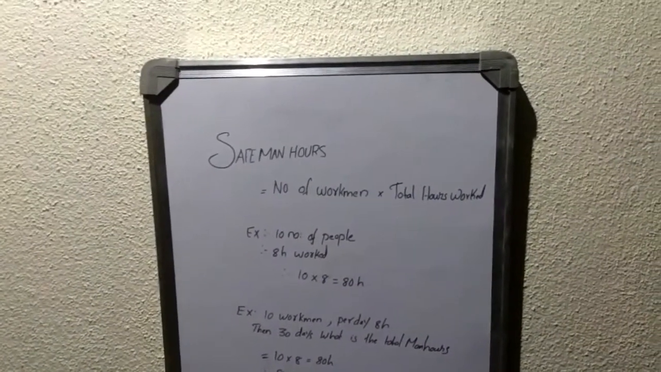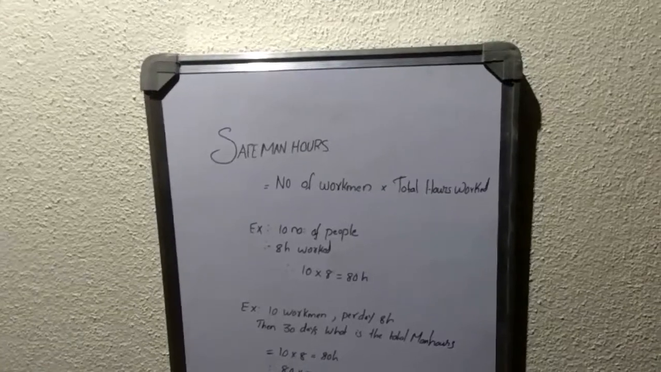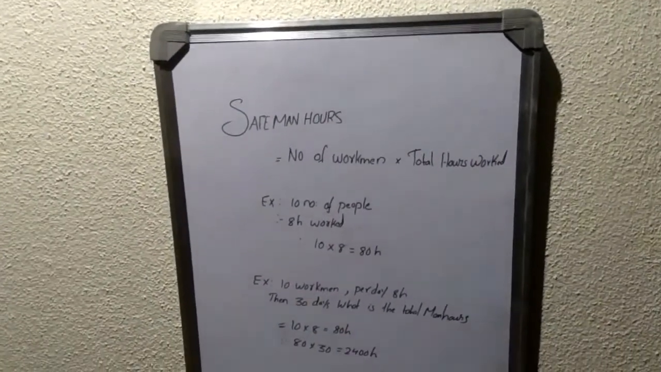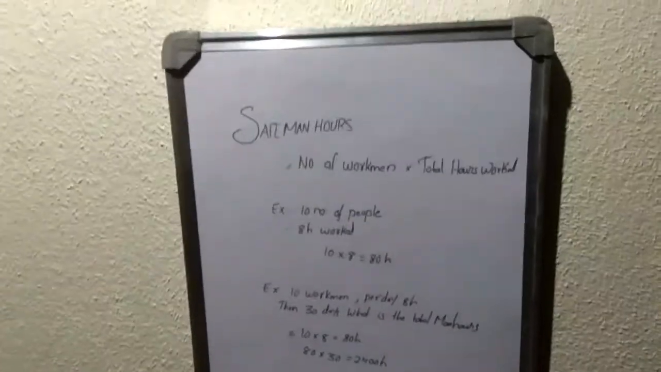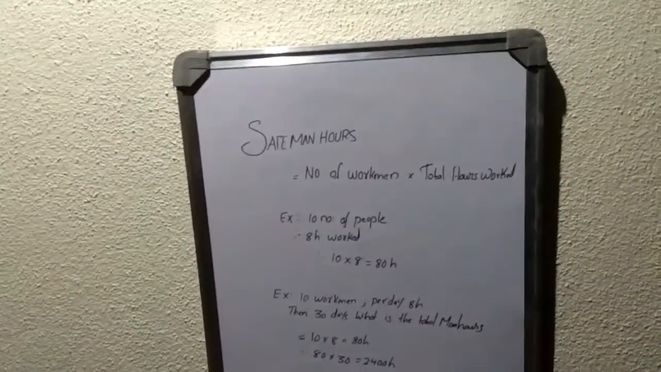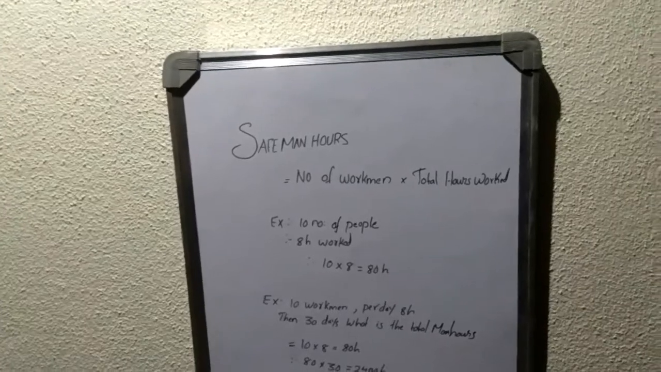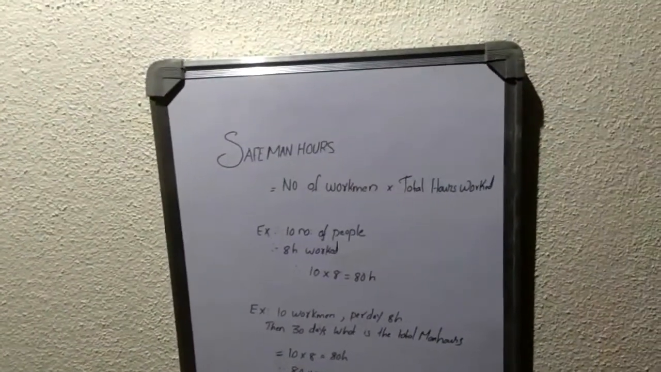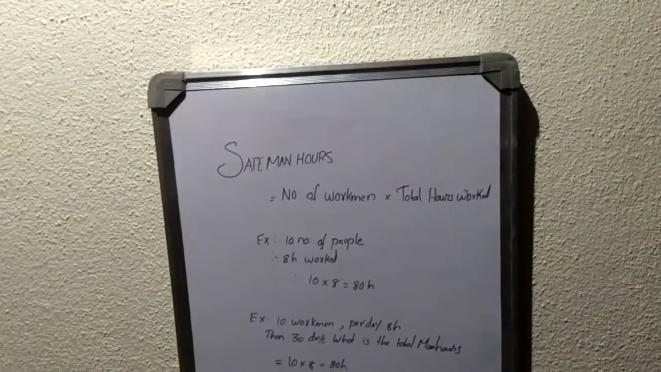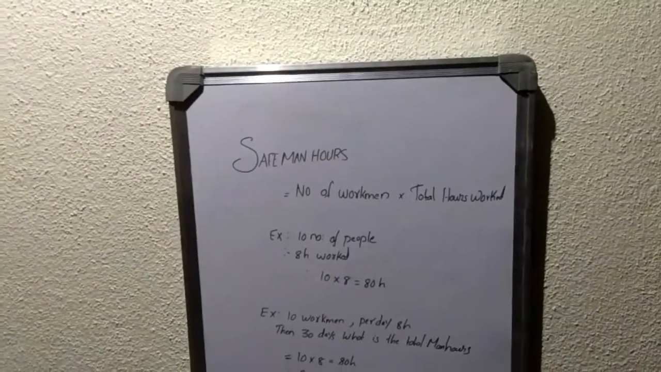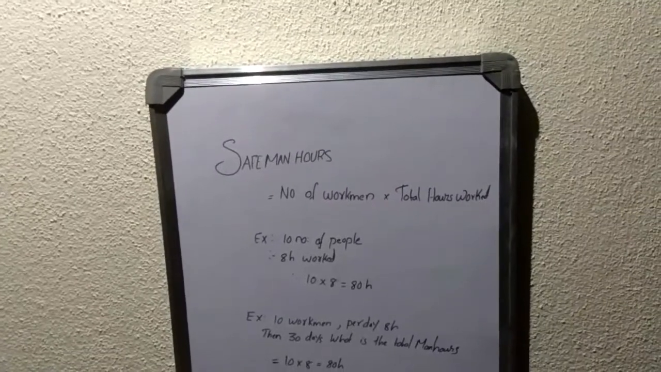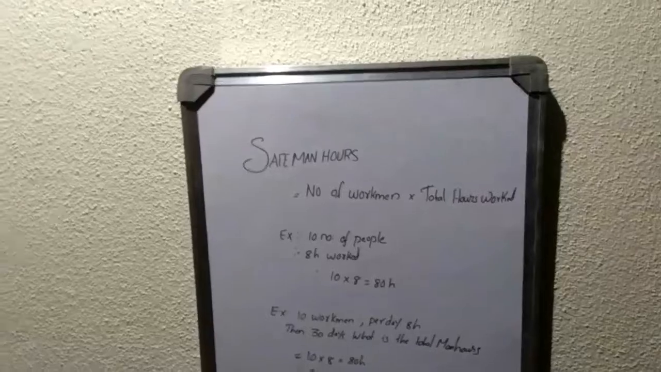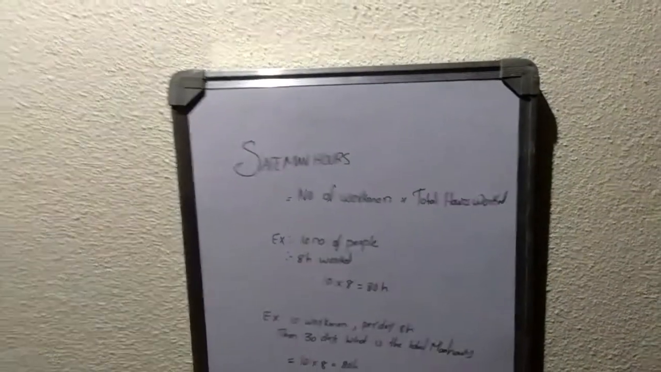For example, we take a case of 10 people working in an organization, and per day they are working 8 hours. So what is the total safe man hours that they have worked? According to the formula, total number of workmen into total hours worked, that means 10 into 8 hours, that is 10 people into 8 hours, that is 80 hours. So that would be the safe man hours.